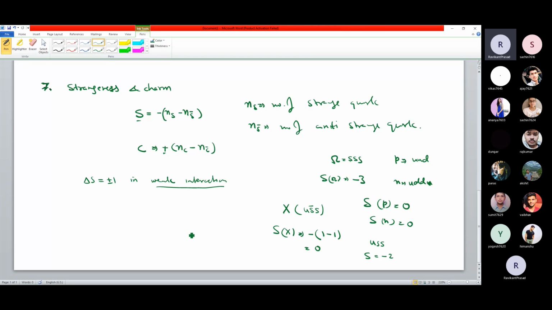So we have different ways of understanding: if some reaction is allowed, then in what sense is it allowed? So in charmness also this is the case, and in bottomness also this is the case. They can change by 1 unit in the weak interaction, but in strong or electromagnetic they normally follow the conservation principle, meaning before the reaction and after the reaction things have to be conserved.